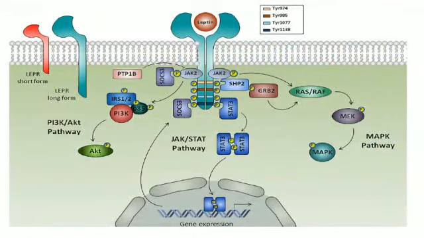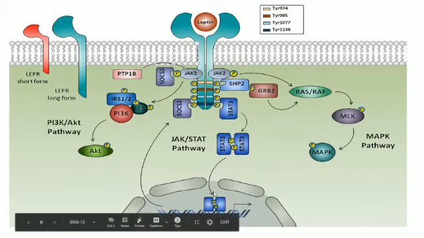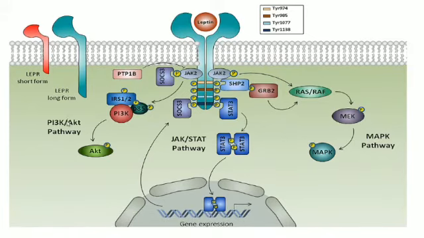Another picture over here will show two other main pathways which are activated whenever a leptin signal comes. The center one is the JAK-STAT pathway, which we have already studied. Now we will study the MAP kinase pathway and the PI3K and AKT pathway. The MAP kinase pathway is quite a simple pathway, but what happens over here